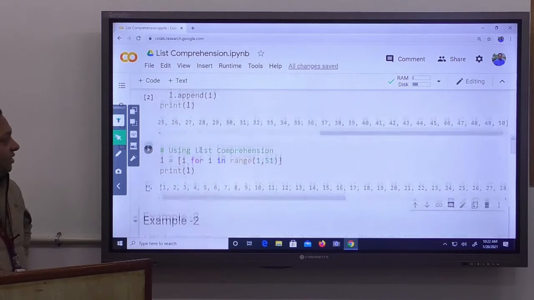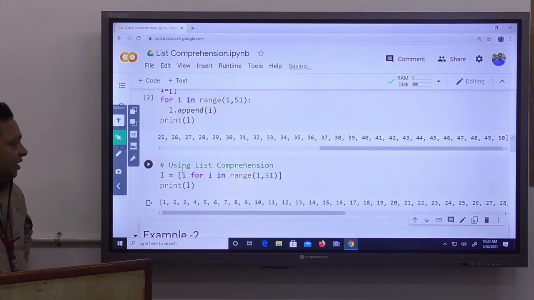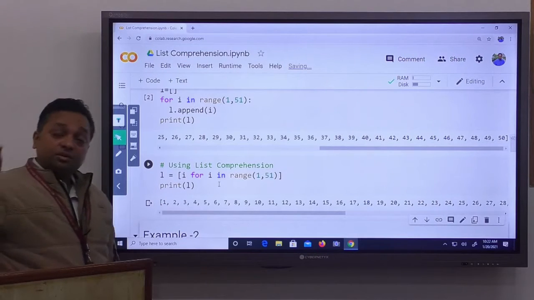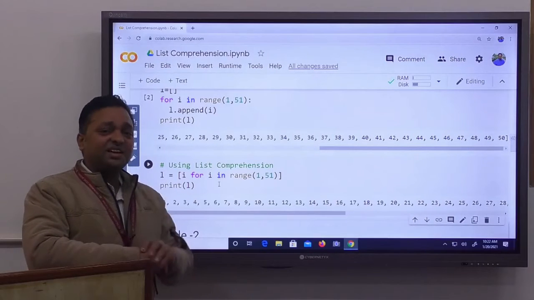As you can see, the same problem solved using a loop takes about three lines of code. If I exclude the print statement, the list comprehension does the same task in a single line.